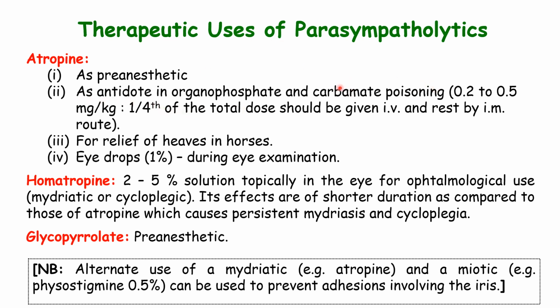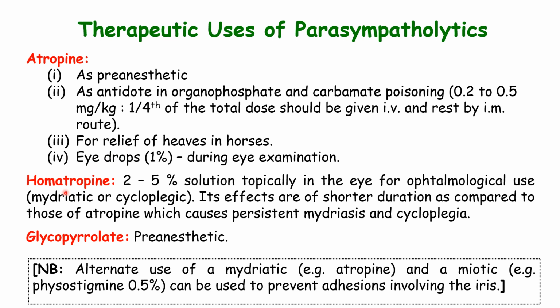These organophosphates and carbamates are considered to be anticholinesterase drugs. They are also known as anticholinesterase inhibitor drugs or cholinergic agonist drugs. Atropine is also used for relief of hives in horses. Again, hives is similar to asthma in humans, and it can also be used for eye examination as an eye drop of 1%. We also have the homatropine.